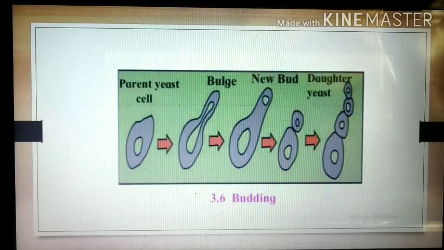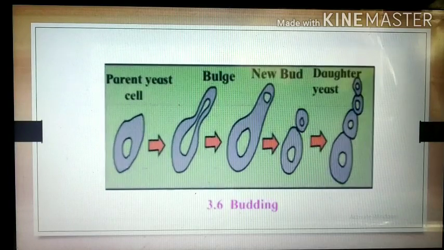You noticed that in all these three types of asexual reproduction, that is binary fission, multiple fission, and budding, only a single individual gives rise to the new individual. Hence it is called asexual reproduction, and it occurs in unicellular organisms.